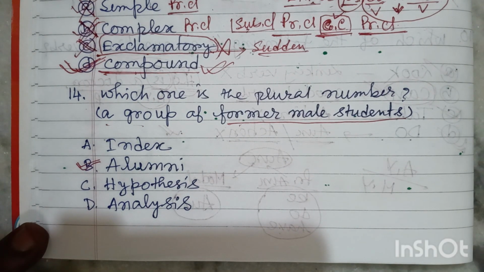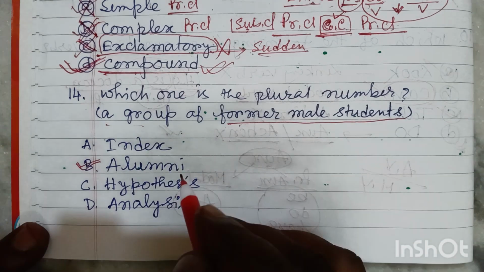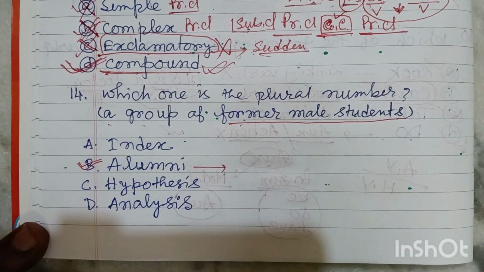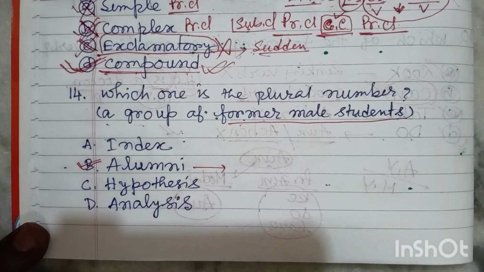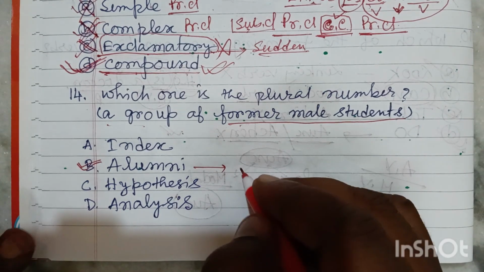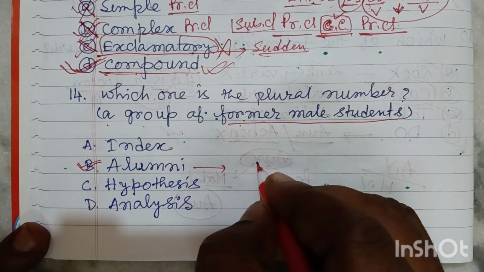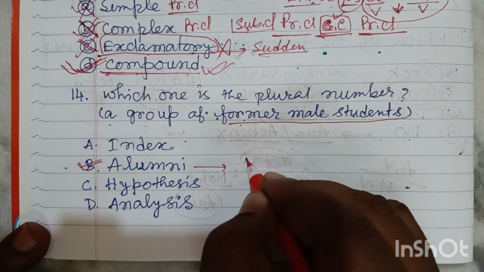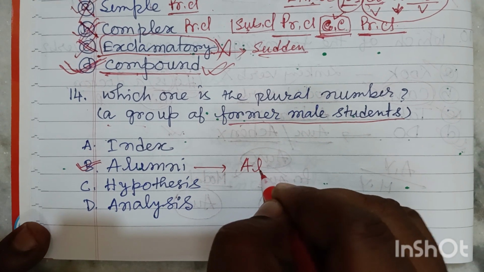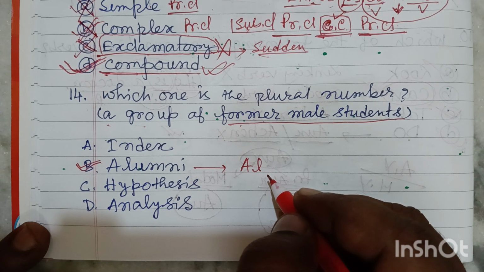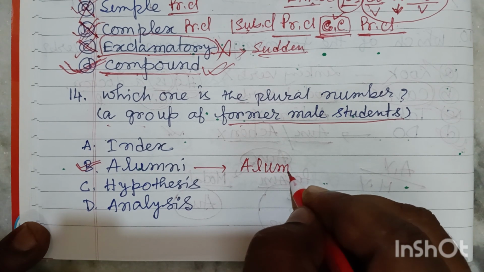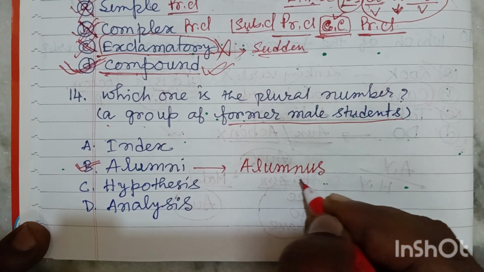Friends, actually this is the plural form. If you think about the singular form of this particular word, it's basically alumnus. The spelling is ALUMNUS.